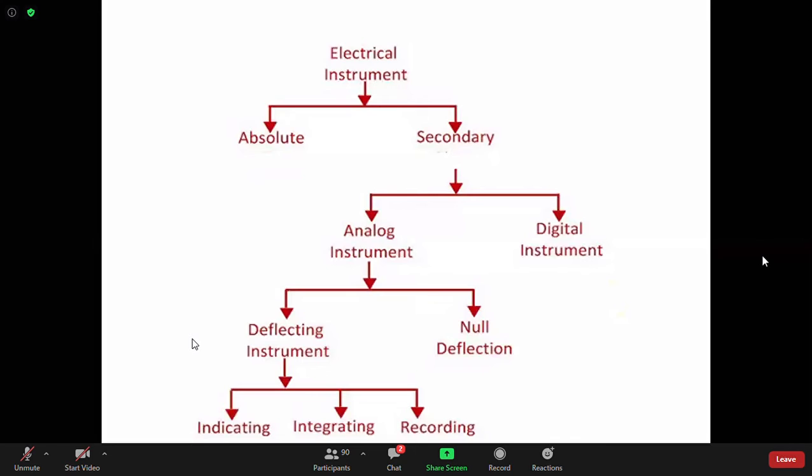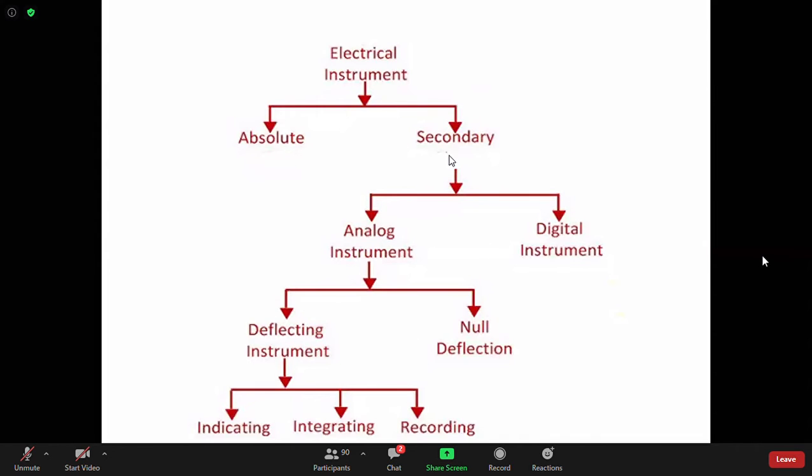Kollol Datta has asked one question: can we say a tangent galvanometer is an example of both absolute and deflecting instrument? Yes, we can say that. But we are not going to discuss absolute instruments. There are different types of absolute instrument, we have not discussed them. That is why I have just shown secondary.